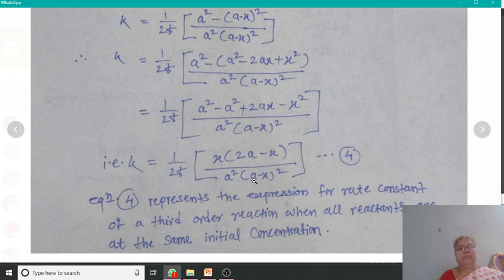Then in today's lecture, we will see the characteristics of third order reactions and examples of third order reactions. In nature, there are very few reactions that have third order. Okay, thank you.